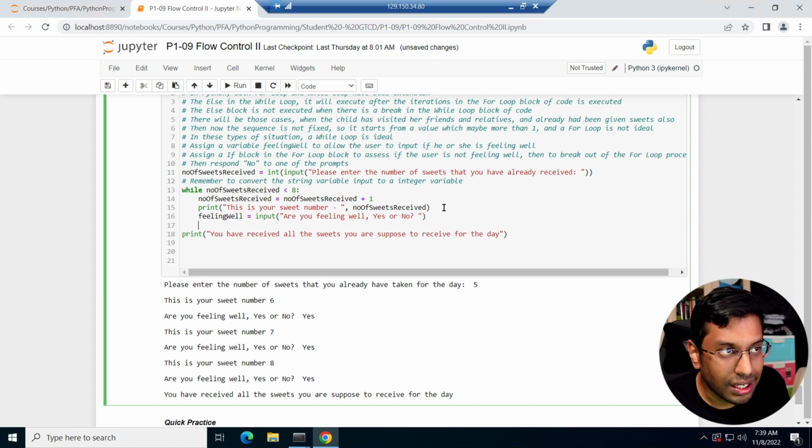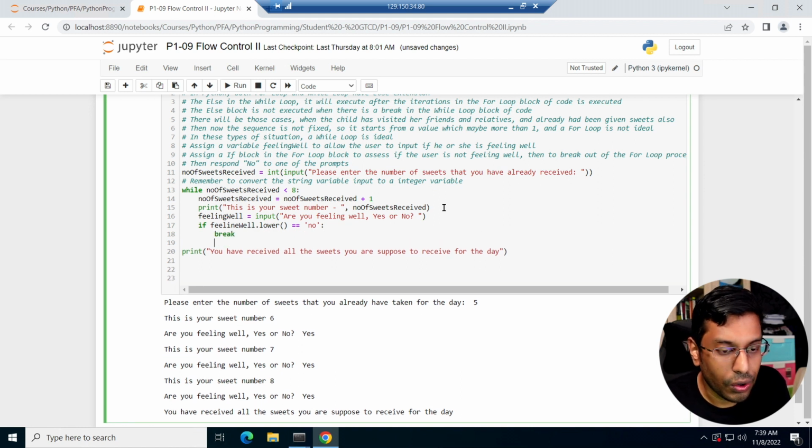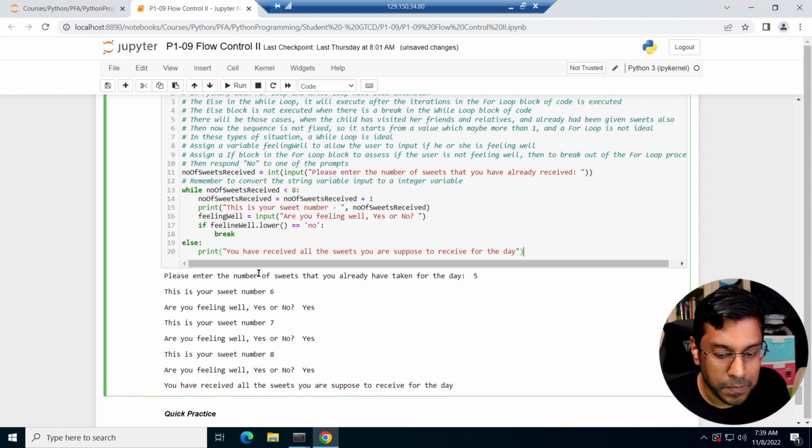And then if feeling well dot lower is equal to no, what you're going to do is break. And you're going to write an else statement. You're going to print this in your else statement, and you're going to see the same thing, how this works.